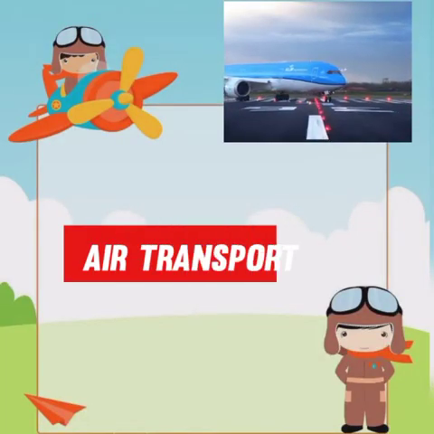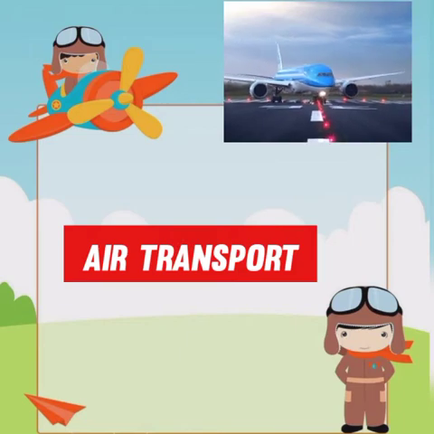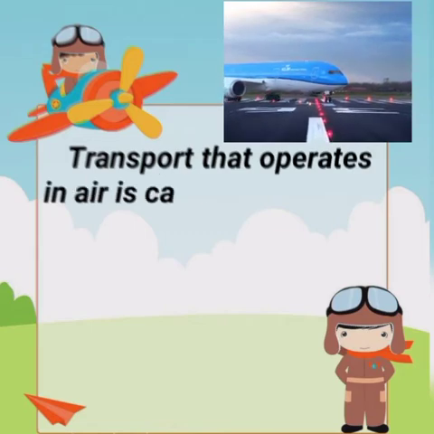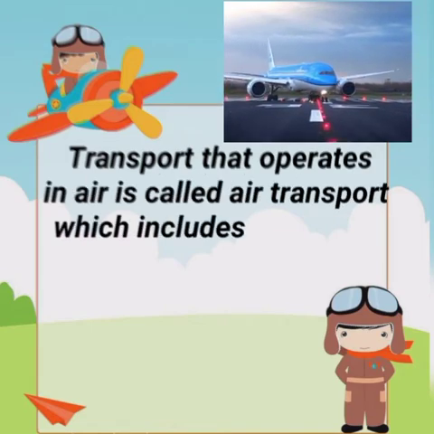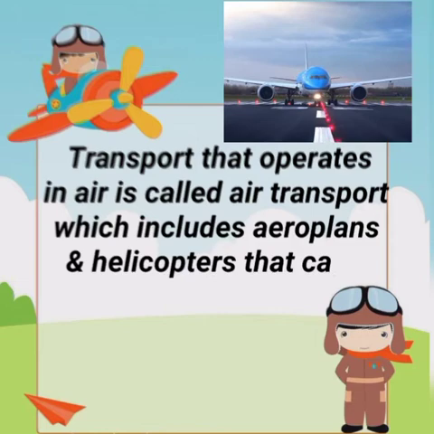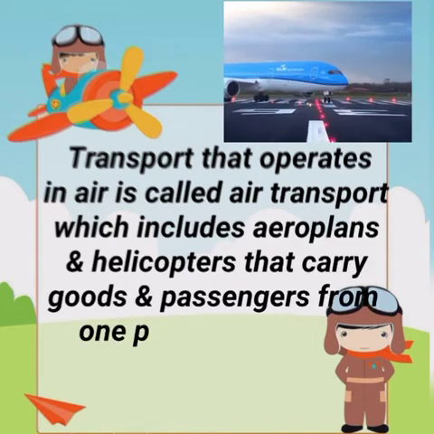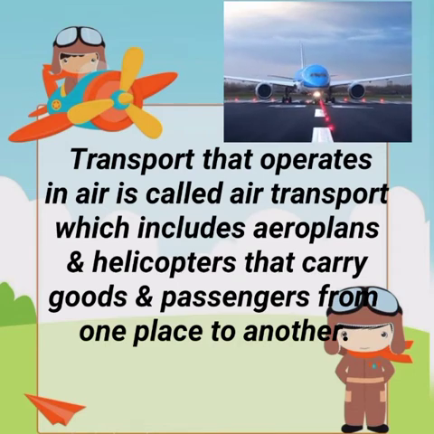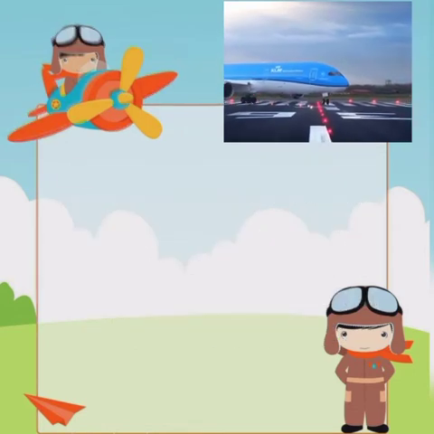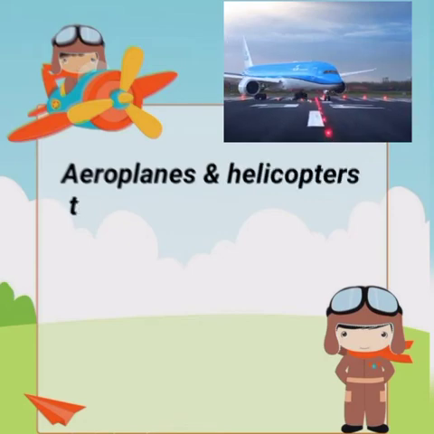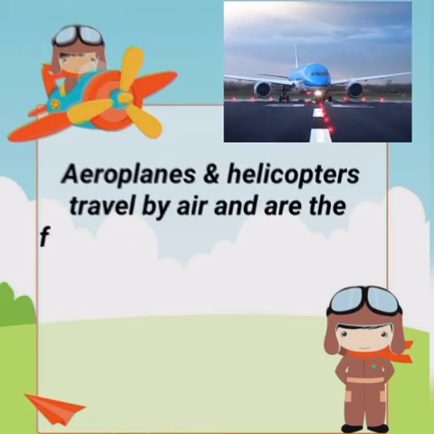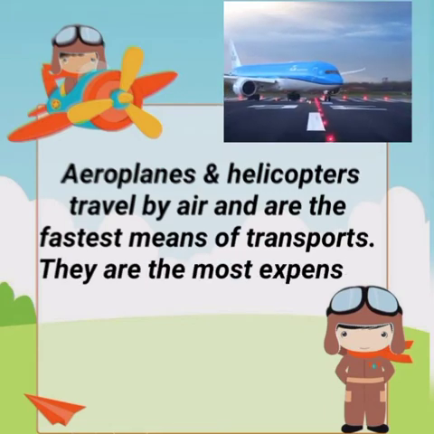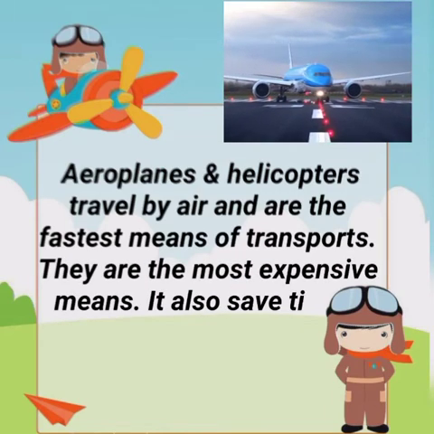Now let's study about air transport. Transport that operates in air is called air transport, which includes aeroplanes and helicopters that carry goods and passengers from one place to another. Aeroplanes and helicopters travel by air and are the fastest means of transport. They are the most expensive means. It also saves time.